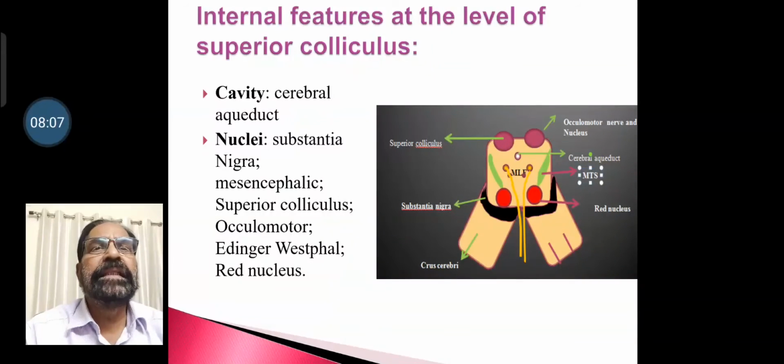Then we go to study the internal features at the level of superior colliculus. The cavity is cerebral aqueduct. Nuclei include substantia nigra, mesencephalic nucleus, superior colliculus, oculomotor nerve nucleus, the related nucleus of oculomotor, that is Edinger-Westphal nucleus, and also the red nucleus.